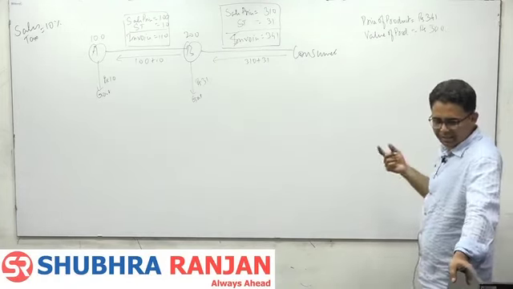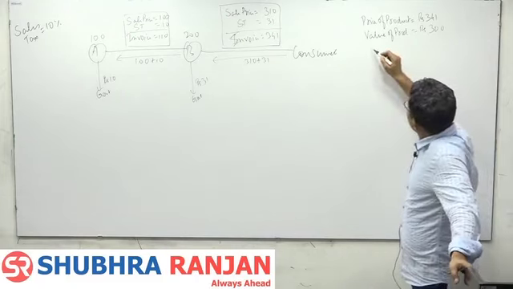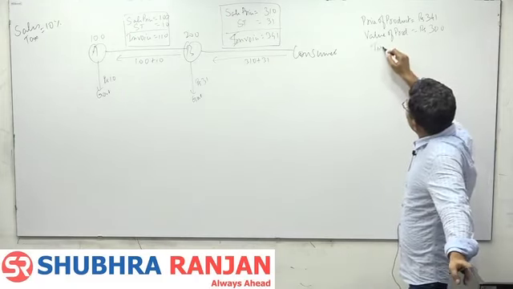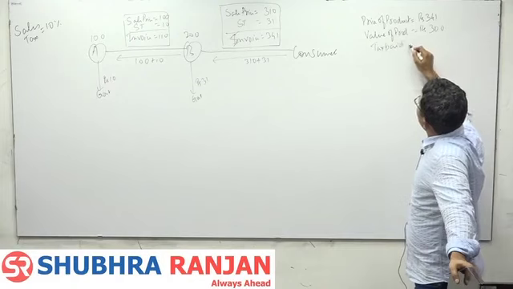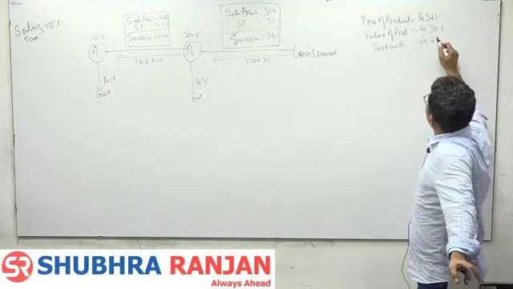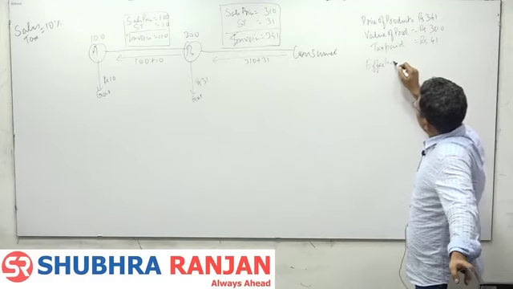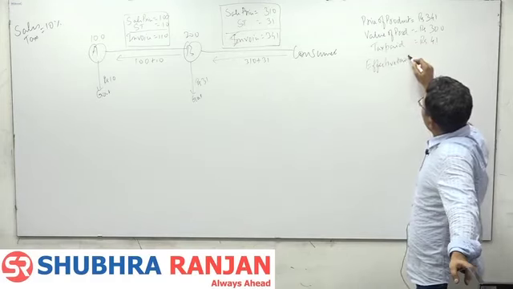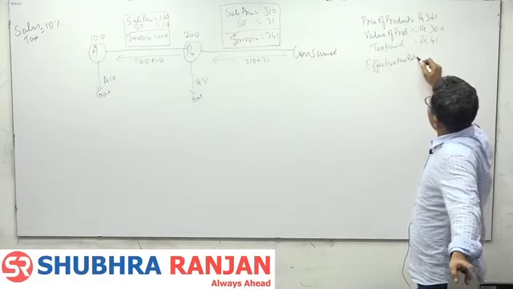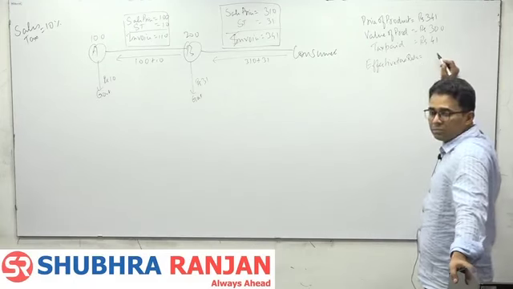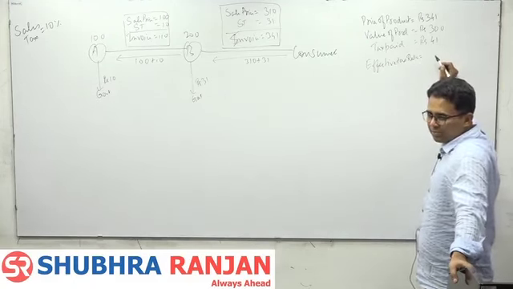Rest is taxes. Tax paid, effective tax rate, how will we calculate it?